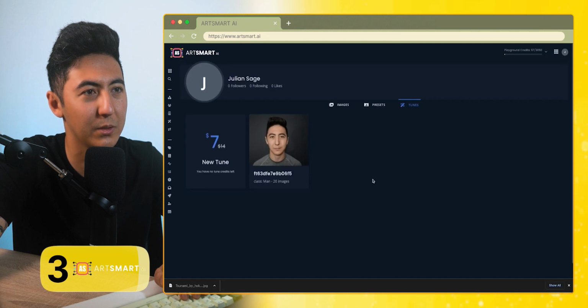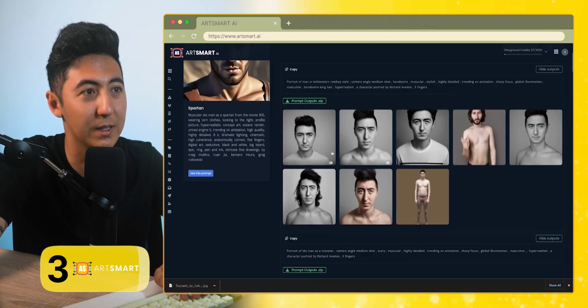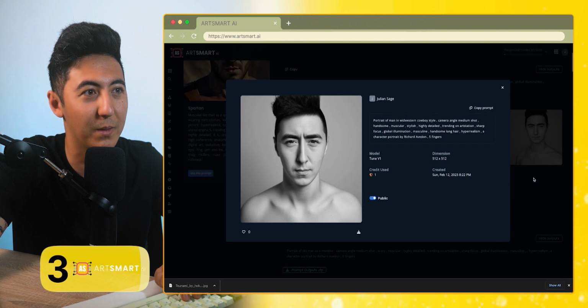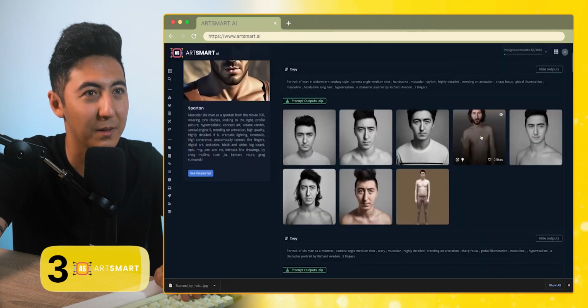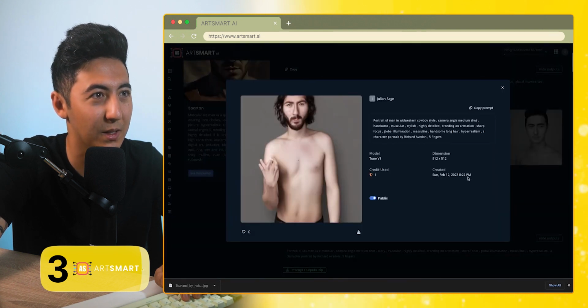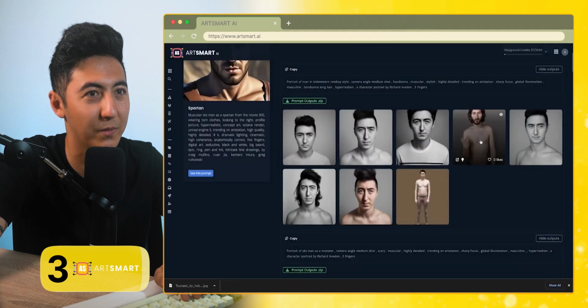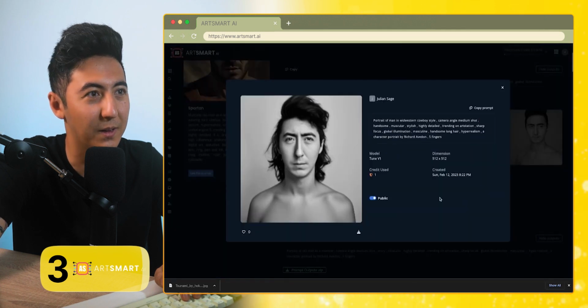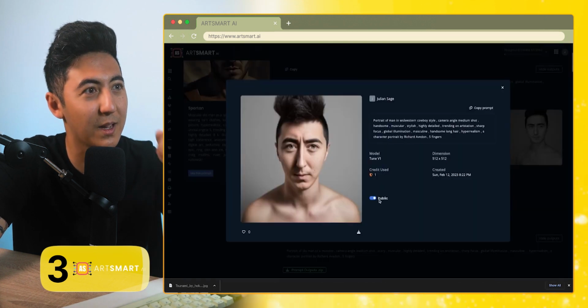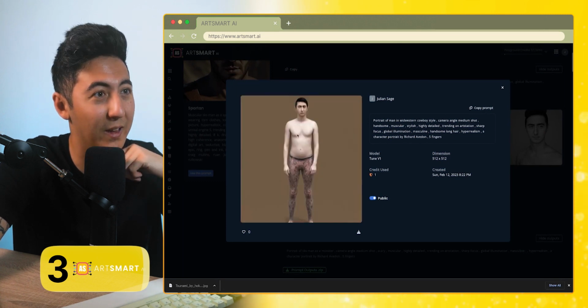We're just going to go to my tune, see if the other one came up yet. All right, so this is the Midwestern cowboy style. So I'm not really seeing the cowboy here. It looks like it made me shirtless for some reason. Okay, I've got my resting face. Okay, but yeah, you can see the images. Not that one. That one's a little funny, and the finger looks a little weird. All right, it's got long hair. It's got the poof on top, and then my body.